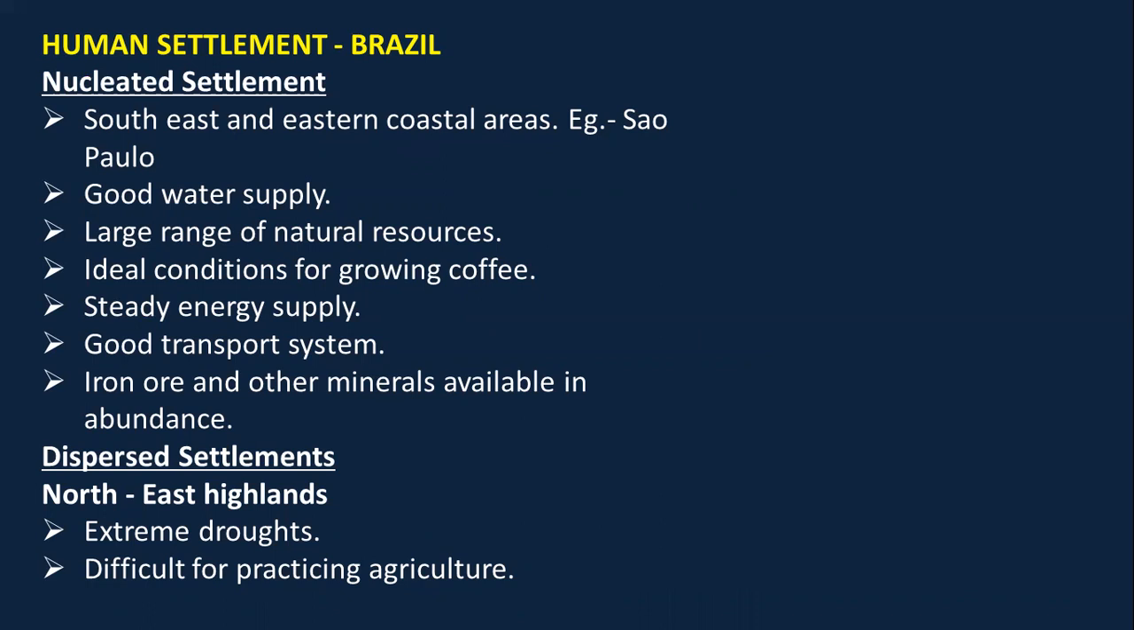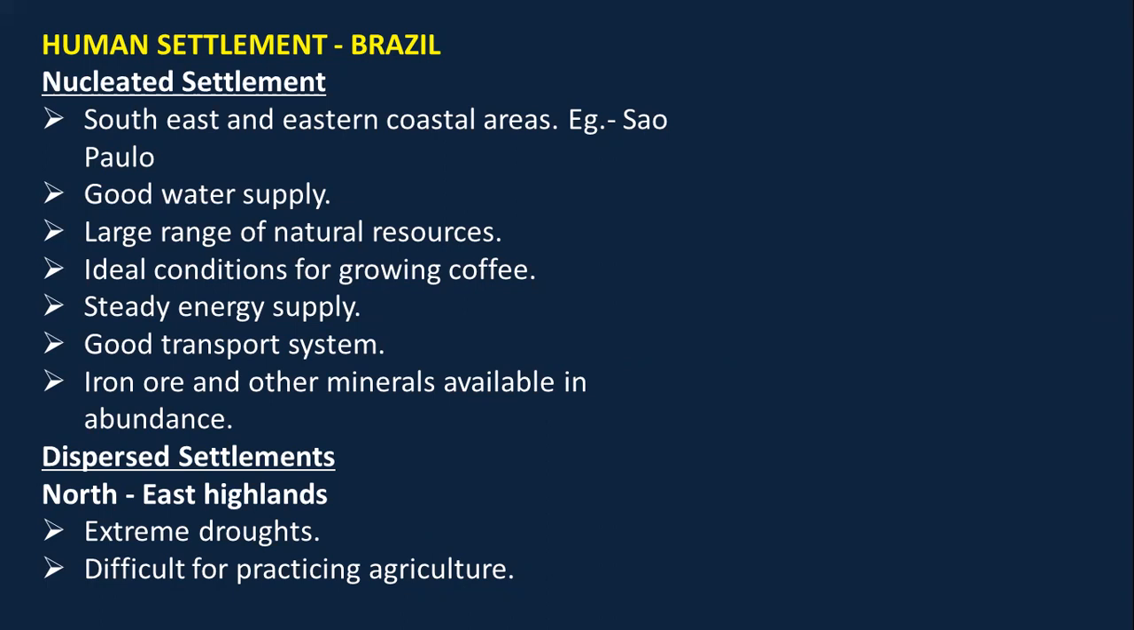So the south and the southeastern coastal regions, example the Sao Paulo, has a nucleated settlement. उधर ज़्यादा लोग रहते हैं because there we have good water supply, large range of natural resources, ideal condition for growing coffee, steady energy supply, good transport system. ये सारी चीजें हैं plus iron ore and other minerals भी available है. That is the reason the population is living there. उनको कोई ना कोई काम मिल जाता है.